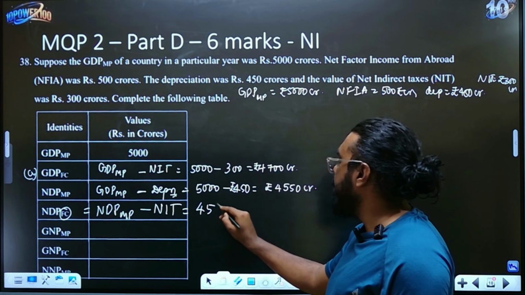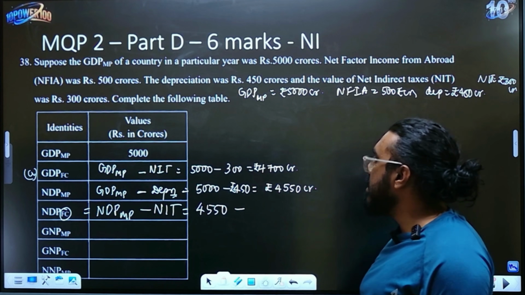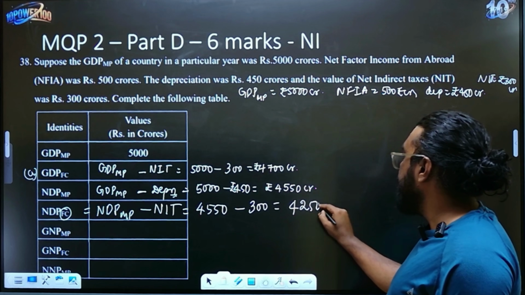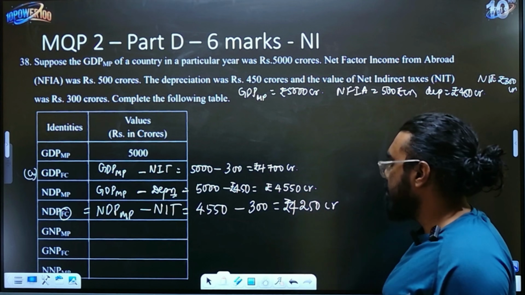It is 4,550 minus NIT. How much is NIT? It is 300. So it is nothing but 4,250 crores. Next,